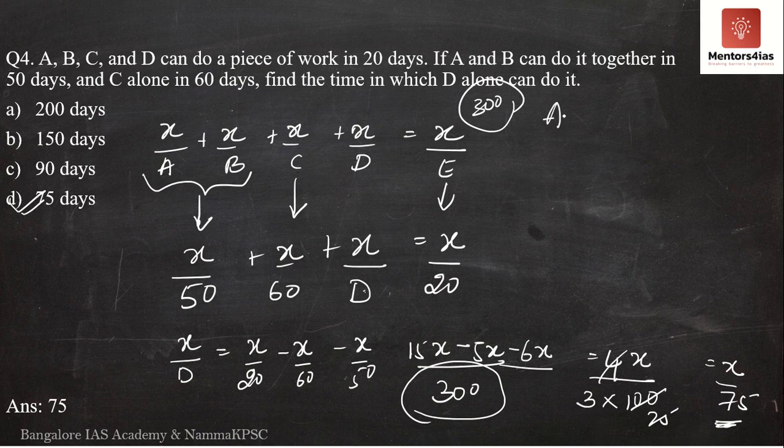Then if A and B are eating together, how many chocolates will they eat in one day? Nothing but 300 by 50. 300 by 50 is what? The zeros cancel, 5 sixes are 30. So 6 chocolates per day.